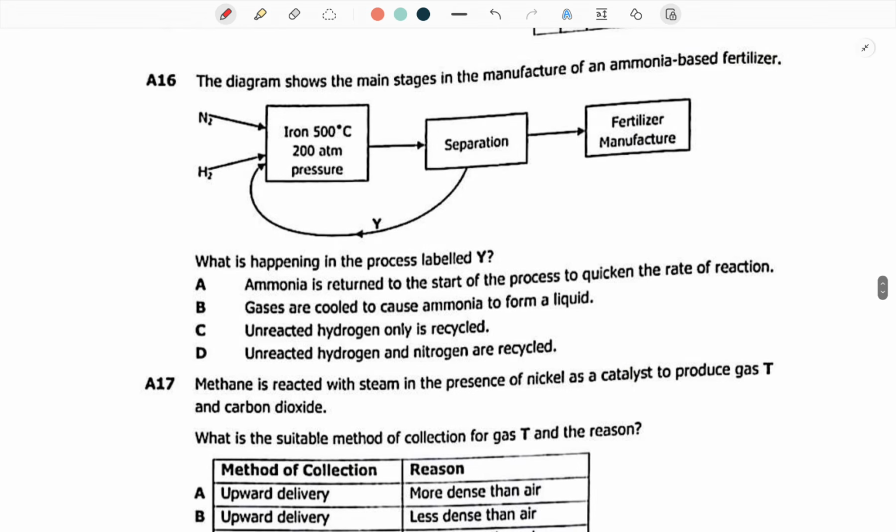The diagram shows the main stages in the manufacture of an ammonia-based fertilizer. We've got nitrogen, of course, this is the Haber process, this is hydrogen. What is happening in the process labeled Y? So of course the answer is simply D, because you have untreated hydrogen and nitrogen which are just being recycled.